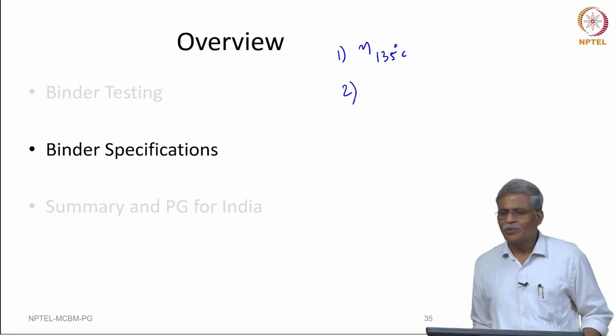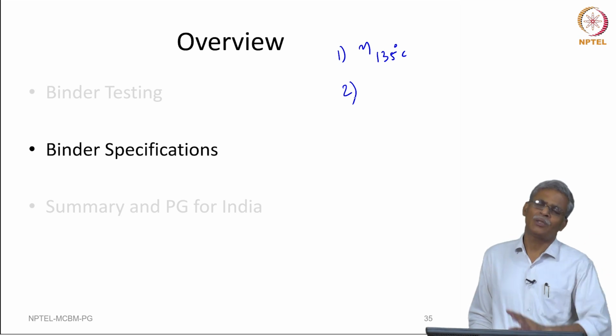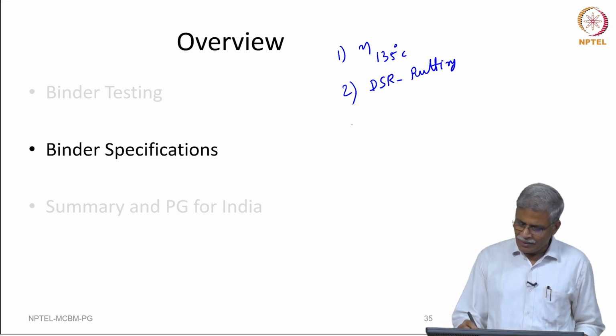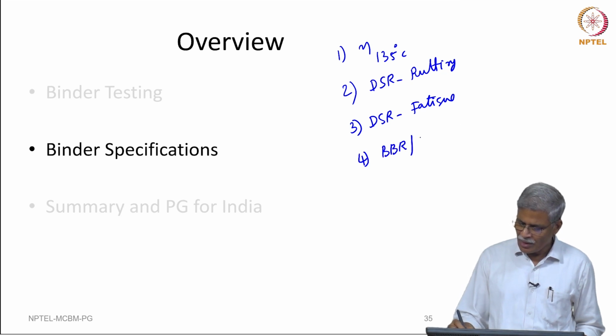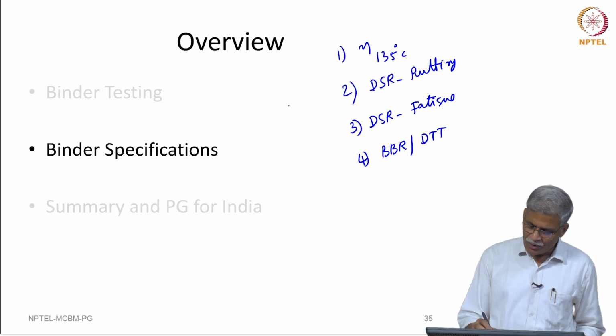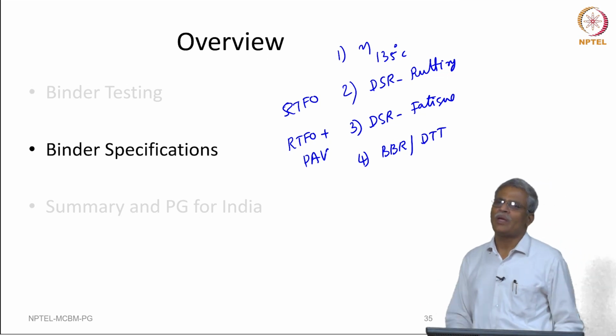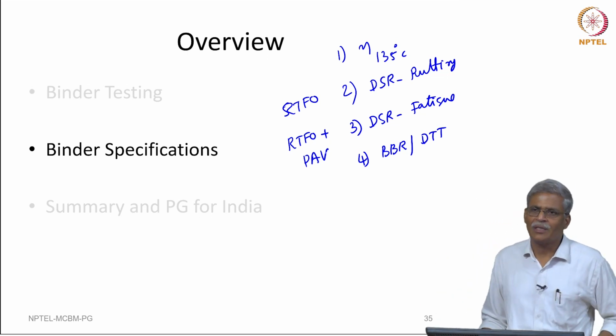Then after subjecting the sample to short term aging, we also subject it to long term aging. And we are going to do it for fatigue, and then for low temperature we are going to do a BBR or a direct tension. So, there is going to be an RTFO aged sample, there is going to be an RTFO plus PAV aged sample. So, looks like we have a complex set of testing that needs to be done.